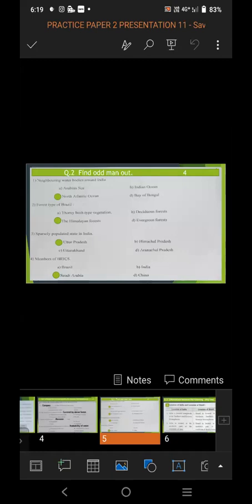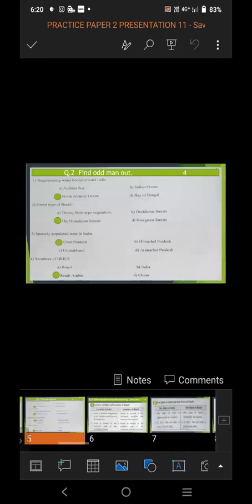Question 2 is of 4 marks. It is not that they will ask only to find the odd man out in the exam; the question may be any of these types.